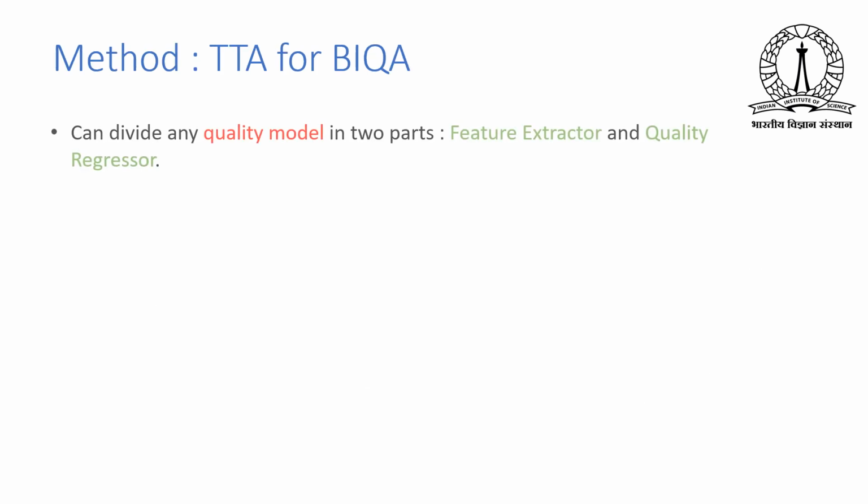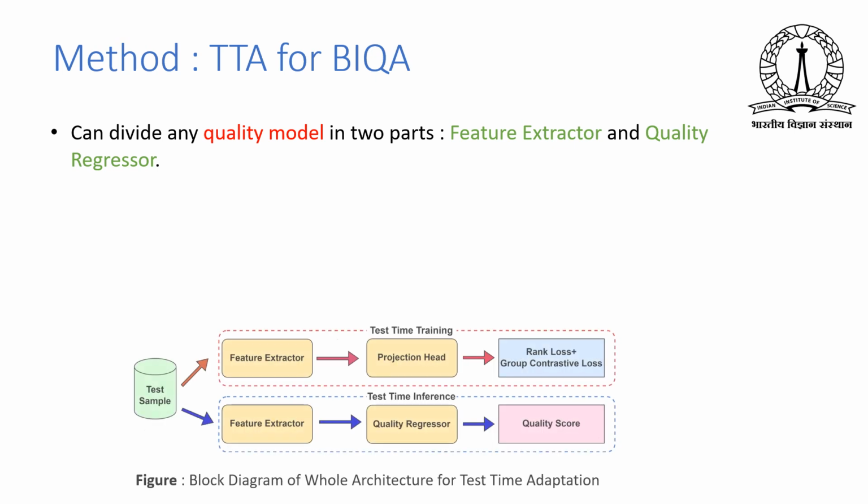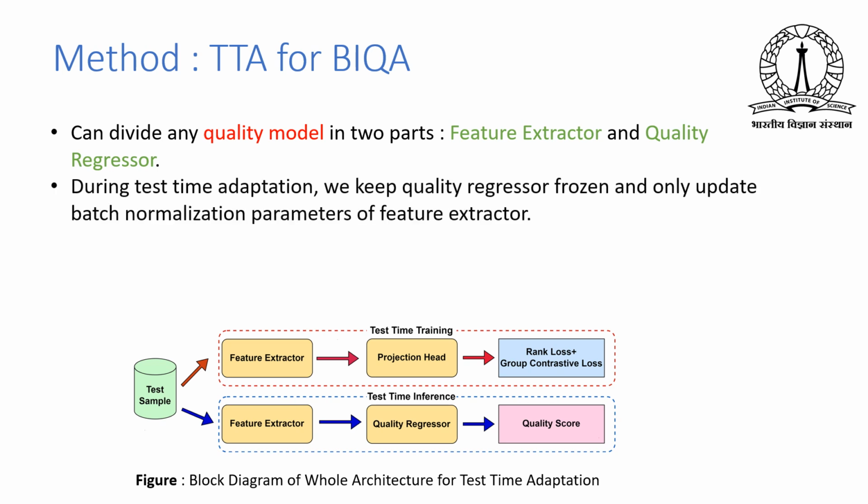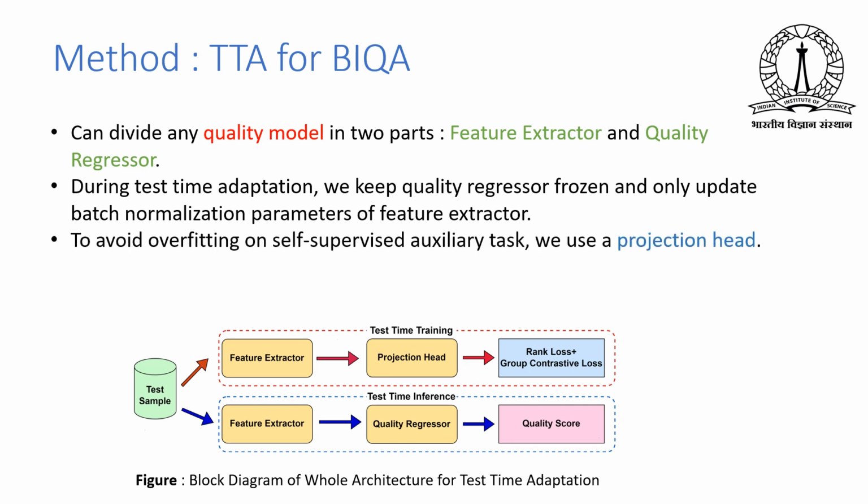So in our method, what will we do? First we divide the whole model into two parts. One is the feature estimator part and another is the quality regressor part. During adaptation, we only adapt the batch normalization parameters of the feature estimator, keeping the quality regressor frozen, because we want to learn the distribution shift and batch normalization parameters can be helpful for this purpose. To avoid overfitting, we add a simple fully connected layer as a projection head. So our main contribution is to design these two auxiliary tasks, that is rank loss and group contrastive loss.